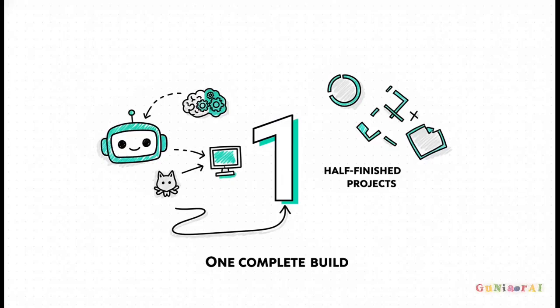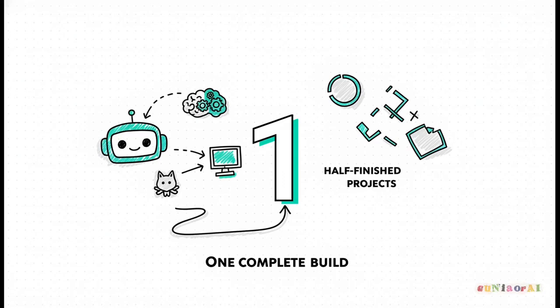And why do we do all of this? For one very specific number: 1. Your ultimate milestone is to end up with exactly one real end-to-end demonstrable agent that you can publish on GitHub or show to your team. Listen, you don't need a dozen half-finished projects. We follow this highly structured path to break you out of tutorial hell. You just need one complete build to prove to yourself that you have truly mastered the foundational skills of AI agent development.